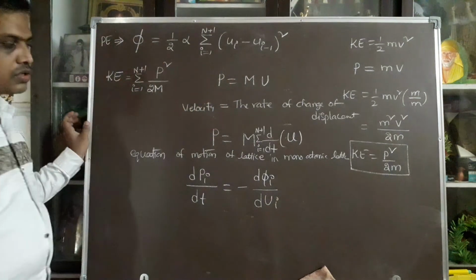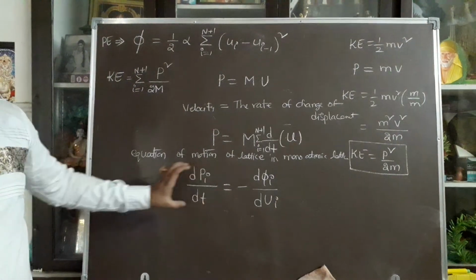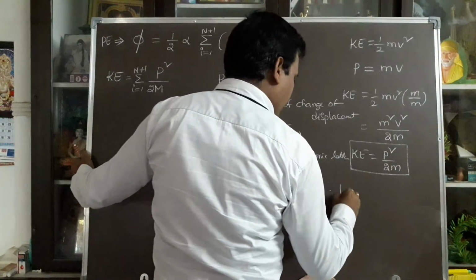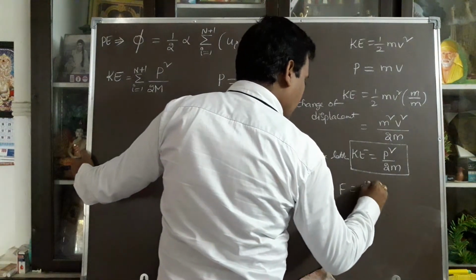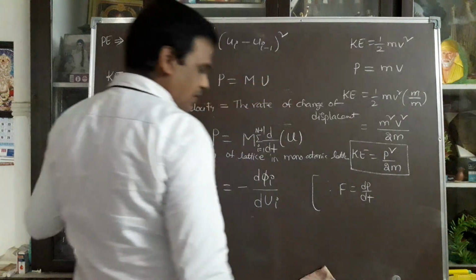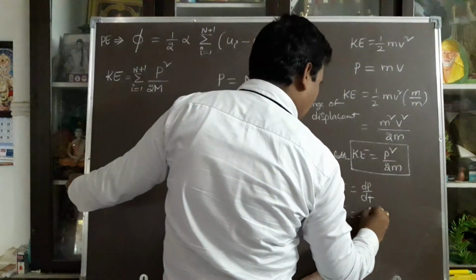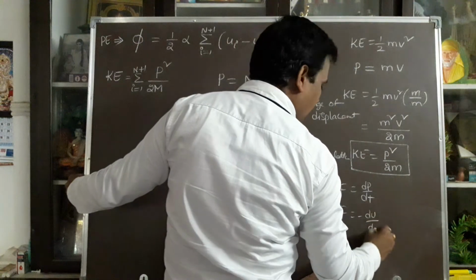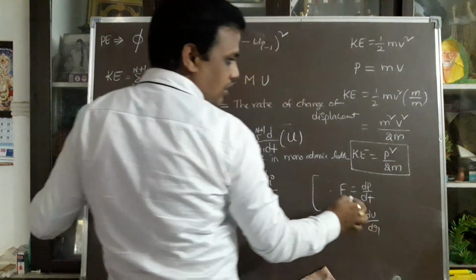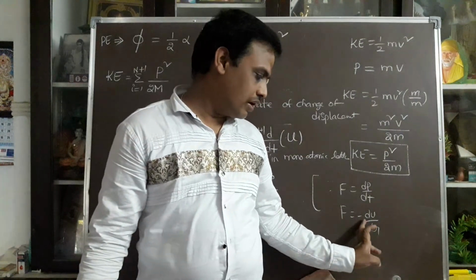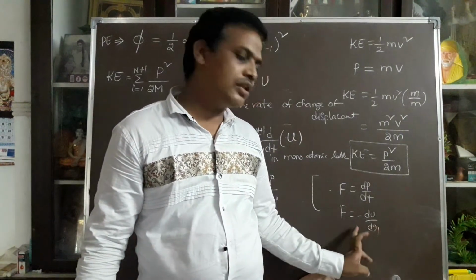Everyone knows the rate of change of momentum is nothing but force. So you know that force F is equal to dp by dt. In a similar way, in terms of potential energy, force can be represented as minus du by dr.